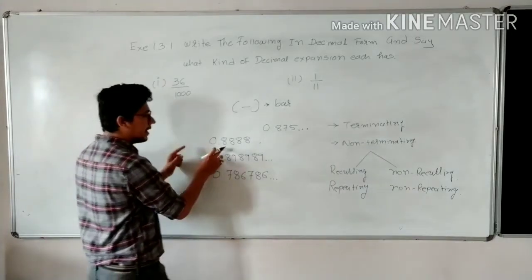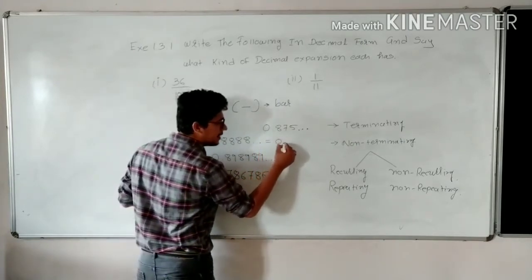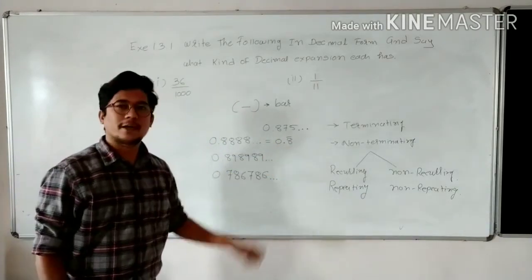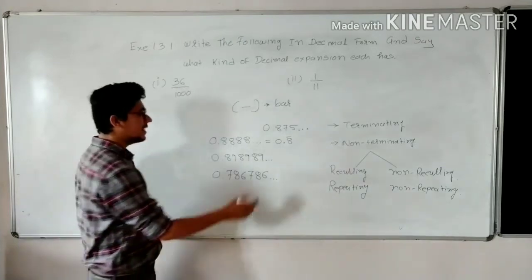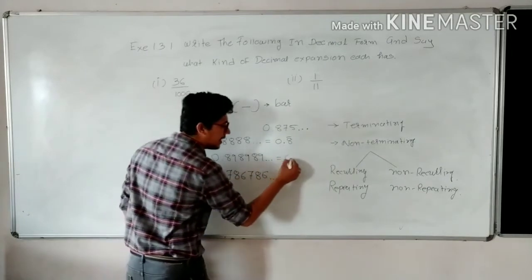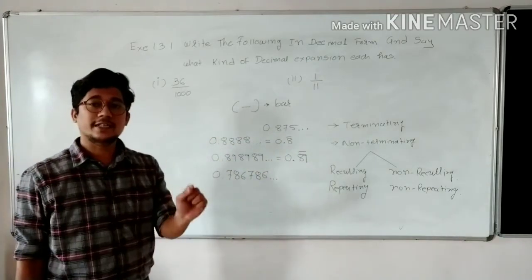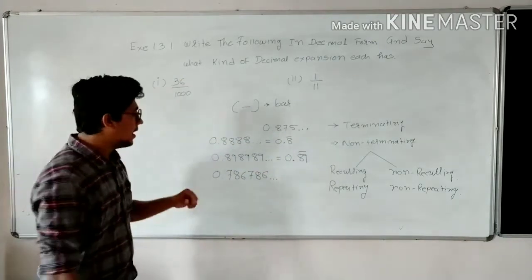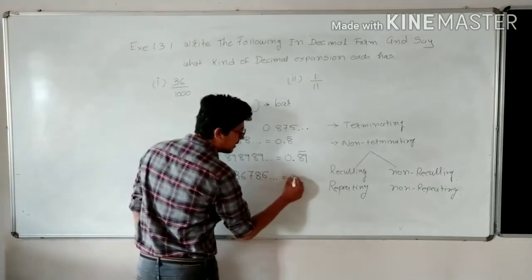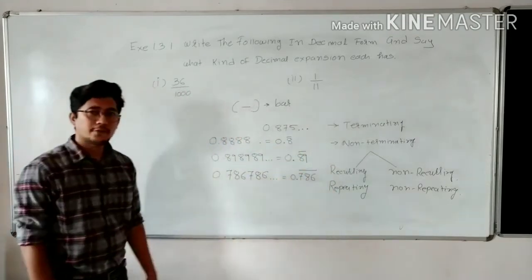Okay. So if here 8 is repeating continuously, you can write it as 0.8 bar. Why can you write 0.8 bar? Because 8 is repeating. In the same way, here 8 and 9 are repeating themselves. So what will you write? 0.89 bar. That means 0.898989 continuously. In the same way, 0.786, you will write it as 0.786 with the whole bar over it. Have you got it? Okay.